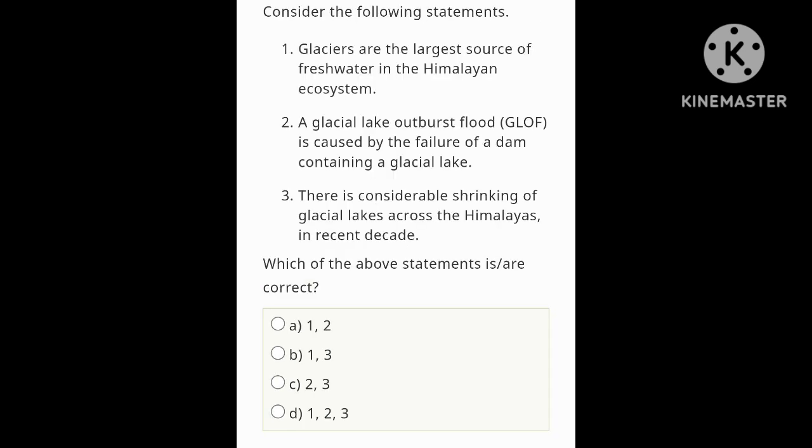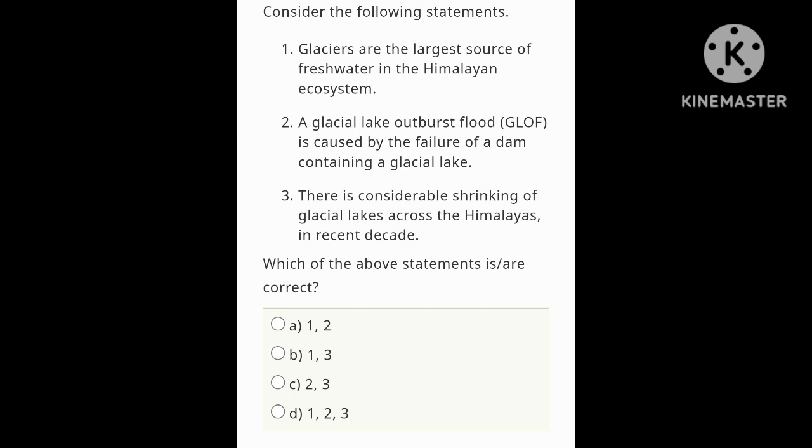Consider the following statements. Glaciers are the largest source of fresh water in the Himalayan ecosystem. Yes, it provides water security and food security to millions of people, and large rivers like the Ganga, Indus and Brahmaputra come from these glaciers. The second one is the glacial lake outburst flood. GLOF is caused by the failure of a dam containing a glacial lake.